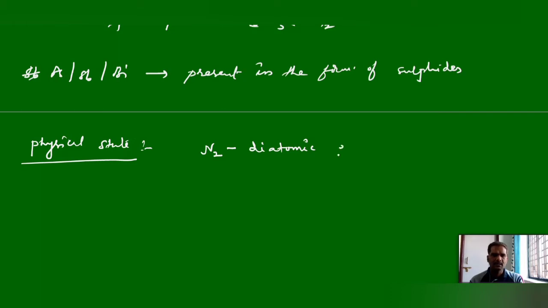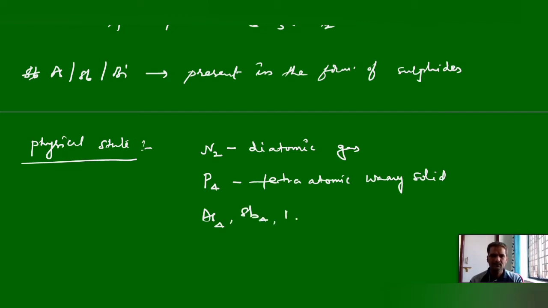Phosphorus exists in the tetraatomic form as P4, a tetraatomic waxy solid. The remaining elements, arsenic, antimony and bismuth, also exist in the tetraatomic form, as crystalline solids.